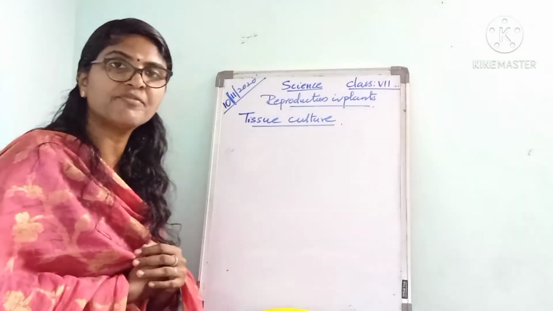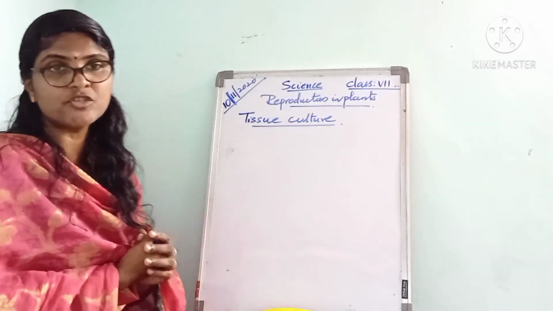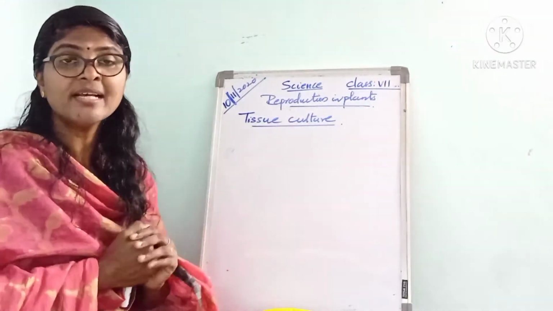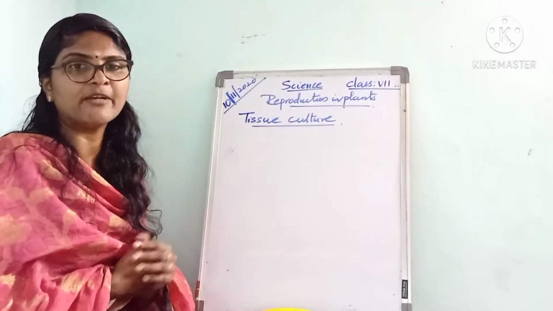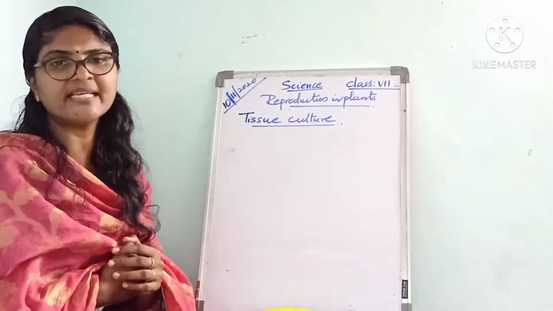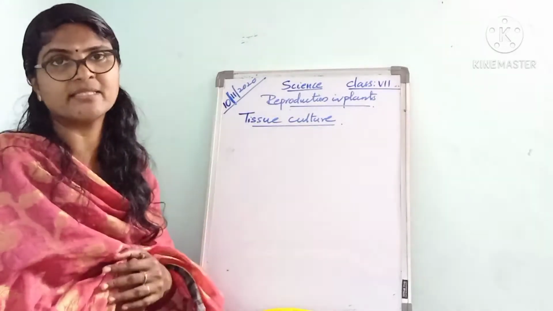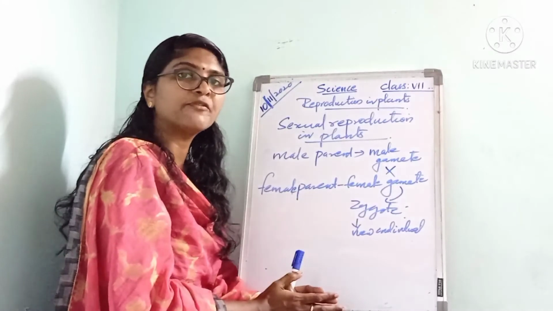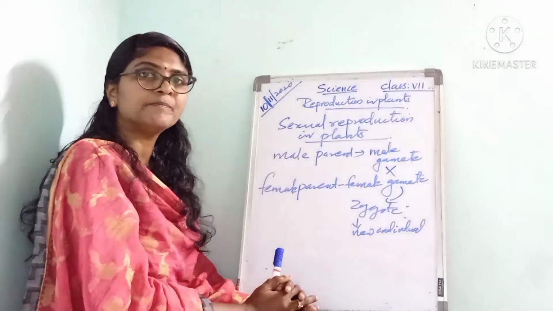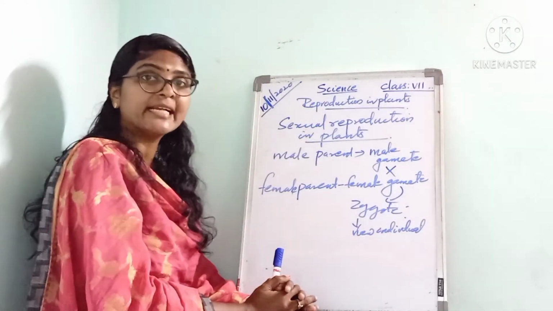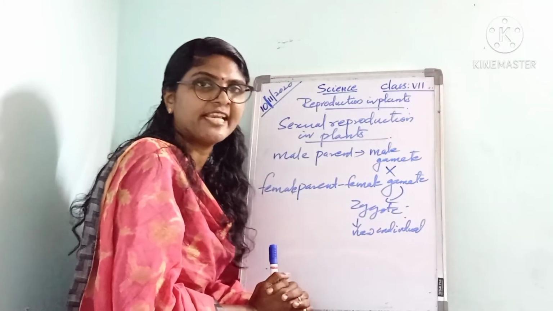Then what is the purpose of these plant hormones? They are substances that make the cells of the tissue divide and form a mass of cells. Then roots and shoots develop from the mass of cells and form new plantlets, which develop into new plants through tissue culture. That is about artificial vegetative propagation in plants, which includes cuttings, layering, tissue culture and grafting. So far we have finished asexual reproduction in plants.